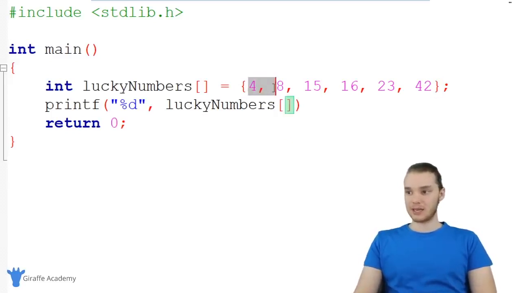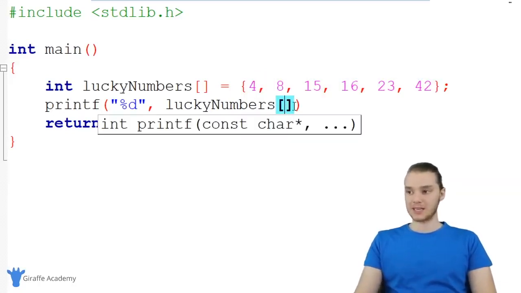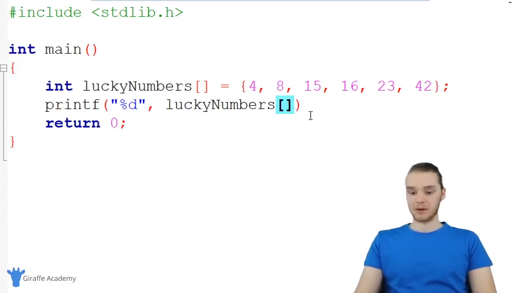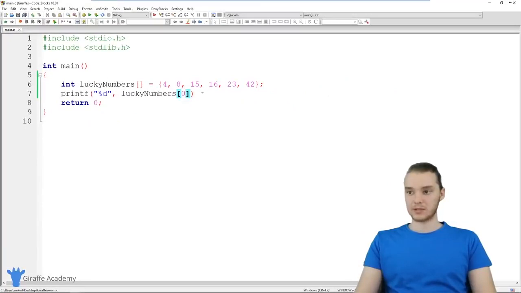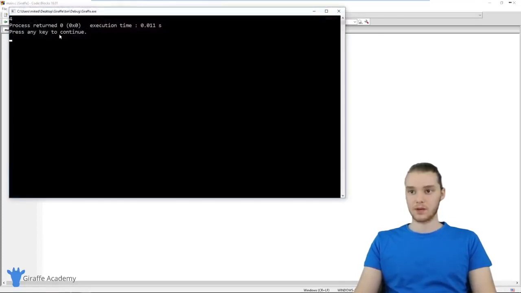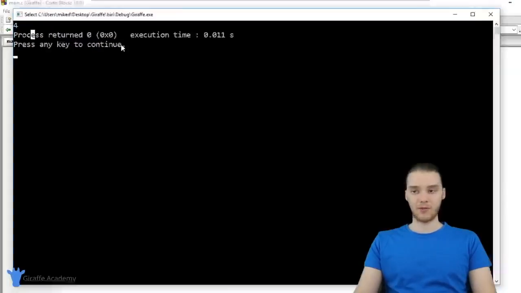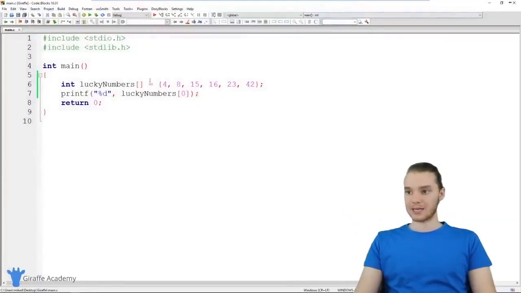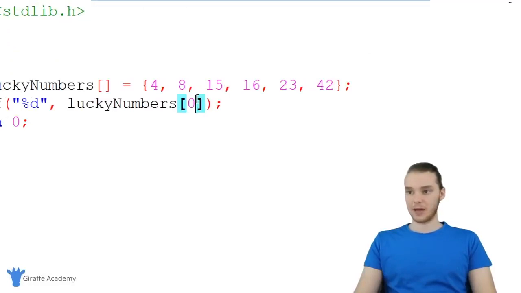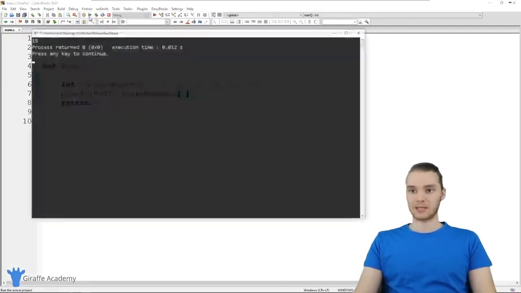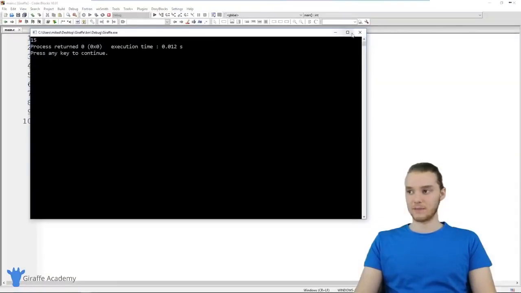So all of these elements in here have a specific index, and I can access them by putting the index inside of this square bracket. So if I wanted to access this 4, for example, I can put a 0 inside of here. And now when I run my program, you guys will see that we'll be able to print out that 4. So over here, I'm printing out 4. If I wanted to access this 15, I can put a 2 in here. So now when I run my program, I'll be accessing the 15, as you can see.